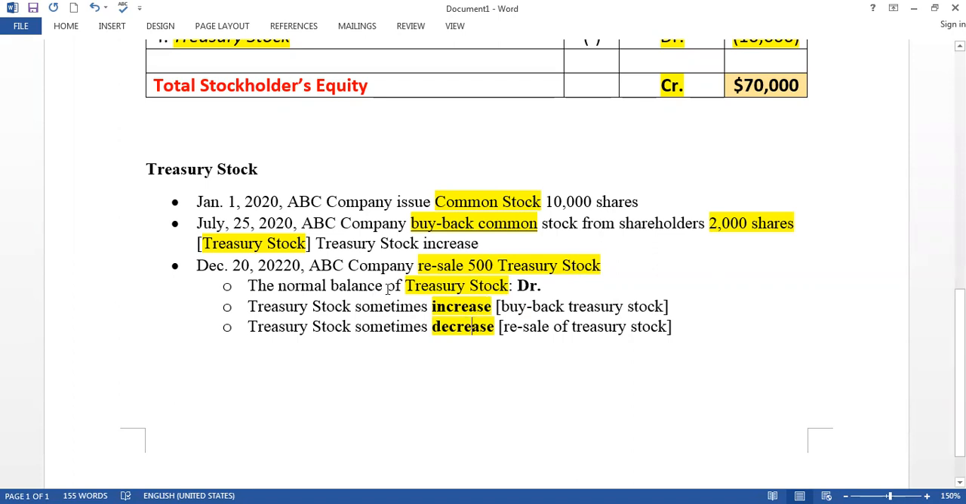So if the normal balance of treasury stock is debit, when treasury stock increases, is it debit or credit? Debit. Very good. Because the normal balance is debit, right? If the normal balance is debit, an increase is always debit. So we record debit when the company buys back the treasury stock, because treasury stock increases. And when treasury stock decreases, it is credit. Credit. Do you understand up to here?